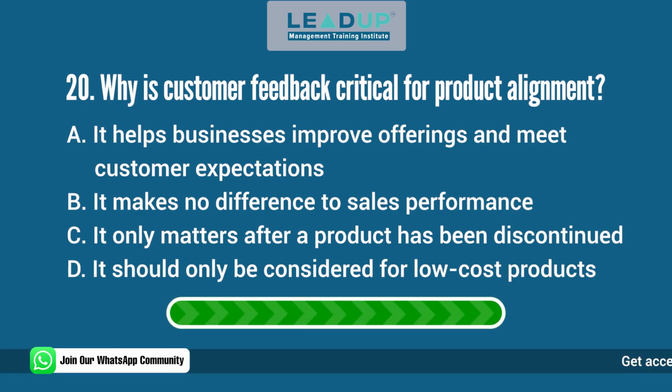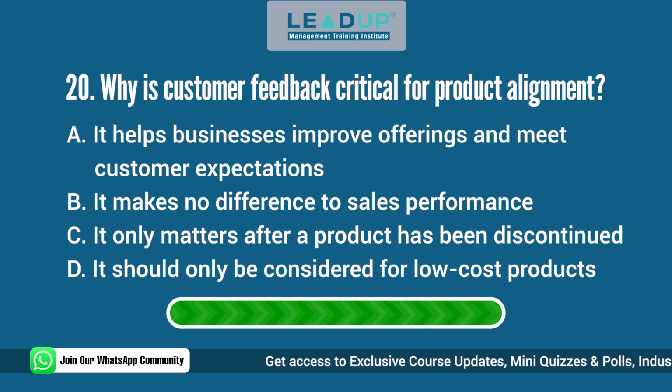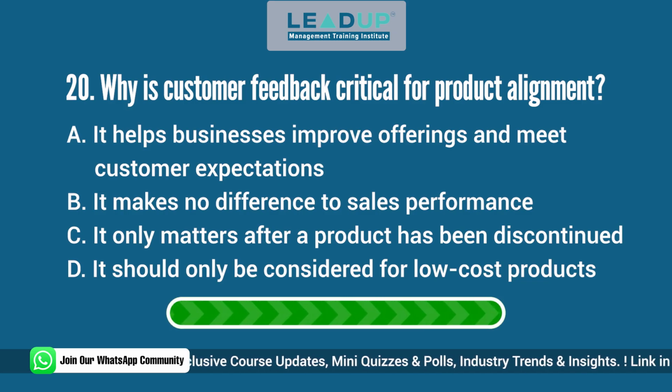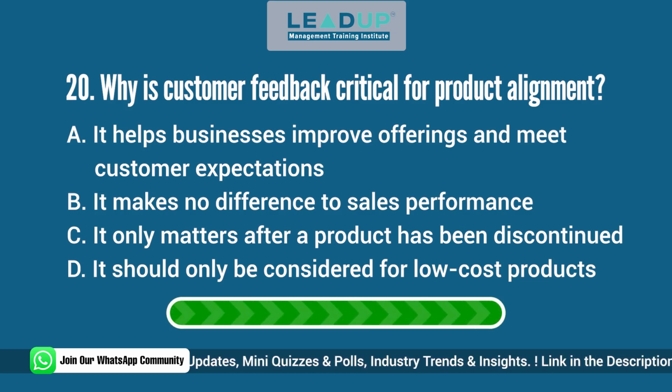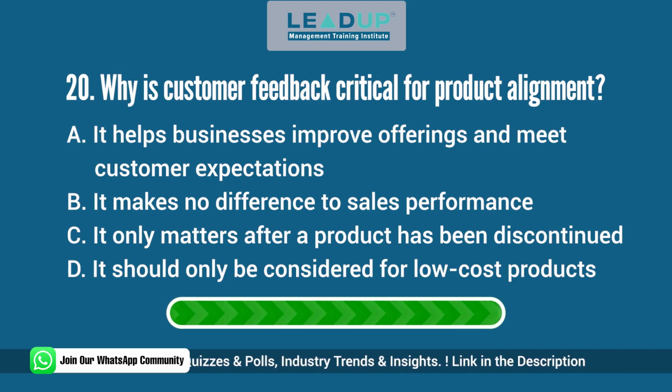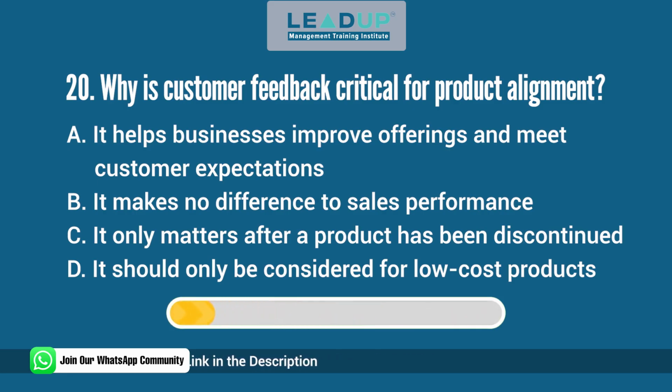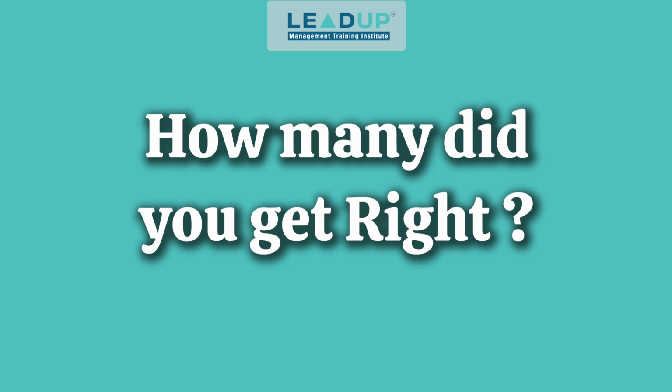Question 20. Why is customer feedback critical for product alignment? A. It helps businesses improve offerings and meet customer expectations. B. It makes no difference to sales performance. C. It only matters after a product has been discontinued. And D. It should only be considered for low-cost products. Answer: it helps businesses improve offerings and meet customer expectations.